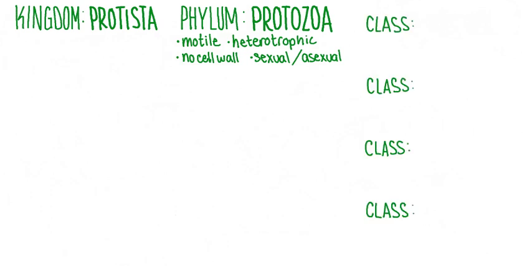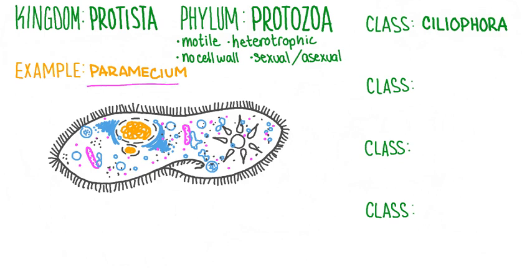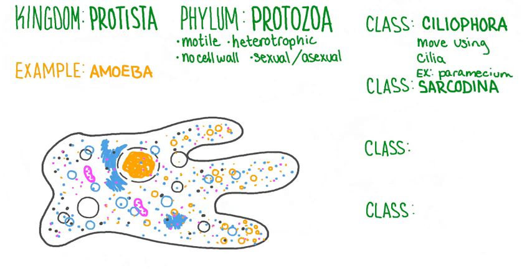The protozoa phylum is further divided into 4 classes based on the method of movement or locomotion. A paramecium is an example of a protist from the class Ciliophora. Ciliophora use cilia, or hair-like projections on the outside of the cell, to move around from place to place. They can also use their cilia to help them to capture prey and to take in food. An amoeba is an example of a protist in the class Sarcodina.